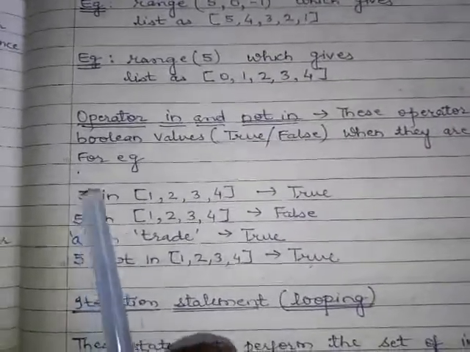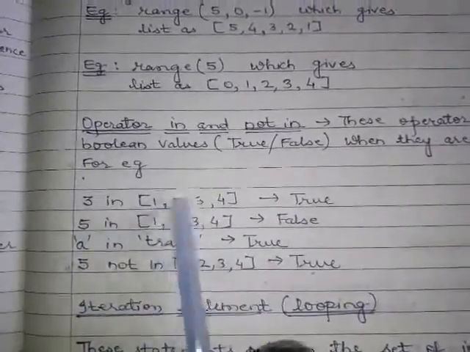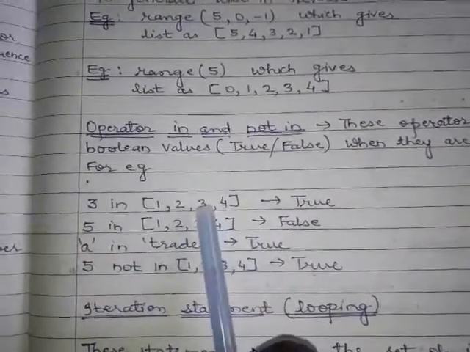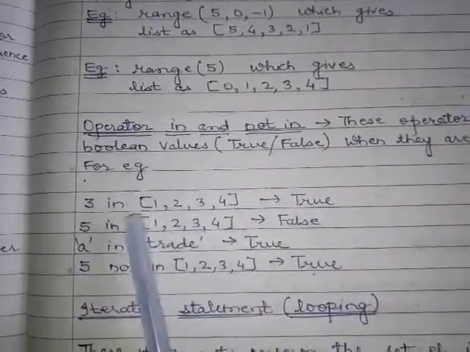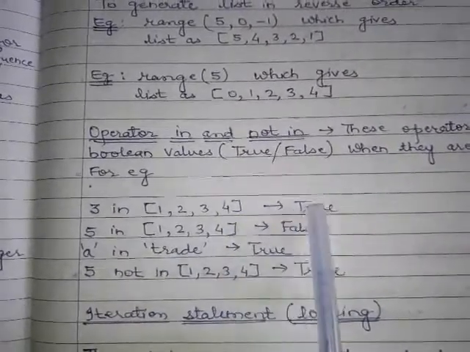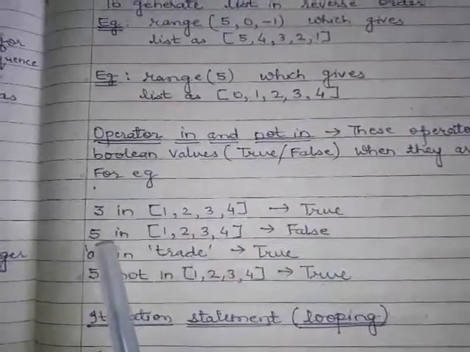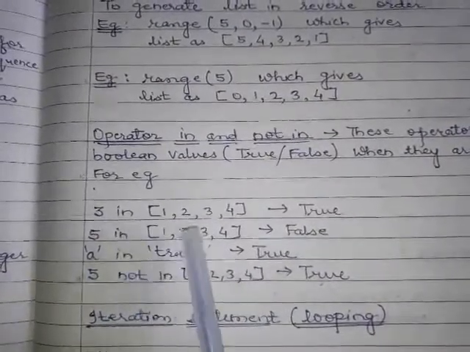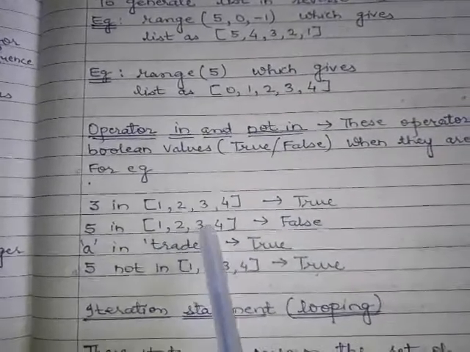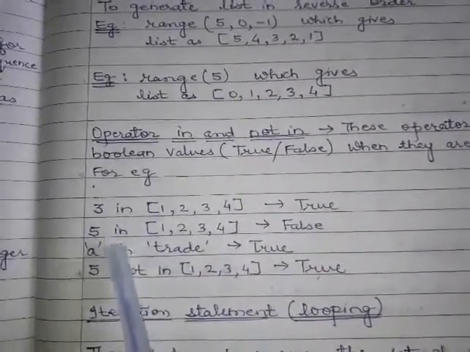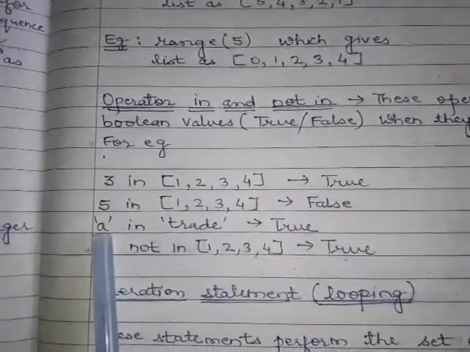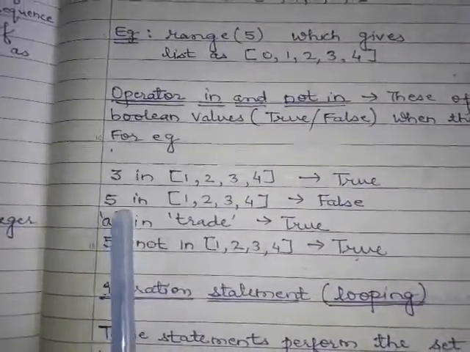If you write 3 in 1 2 3 4, 3 is present in this list, so it will return true because here we are using in. If 3 is present in the sequence, then it will return true. This is a sequence. 5 in 1 2 3 4: 5 is not present in this list, so it will return false. Character A, let us see clearly, it is written in single quotes.